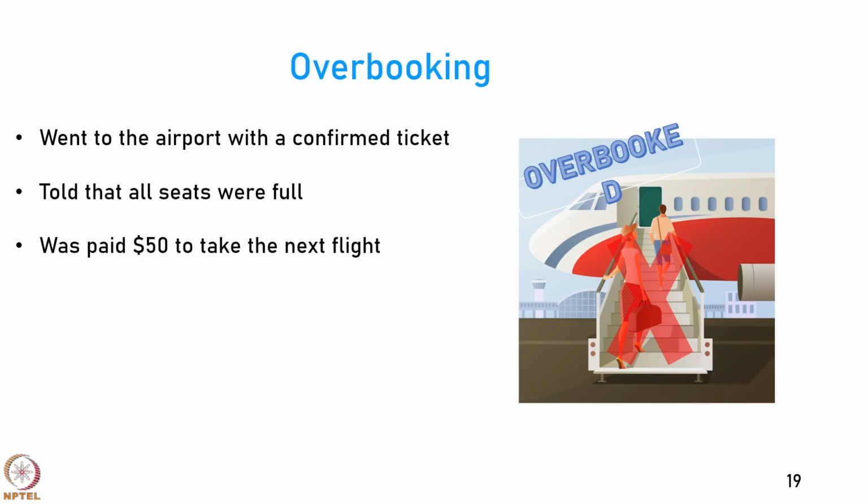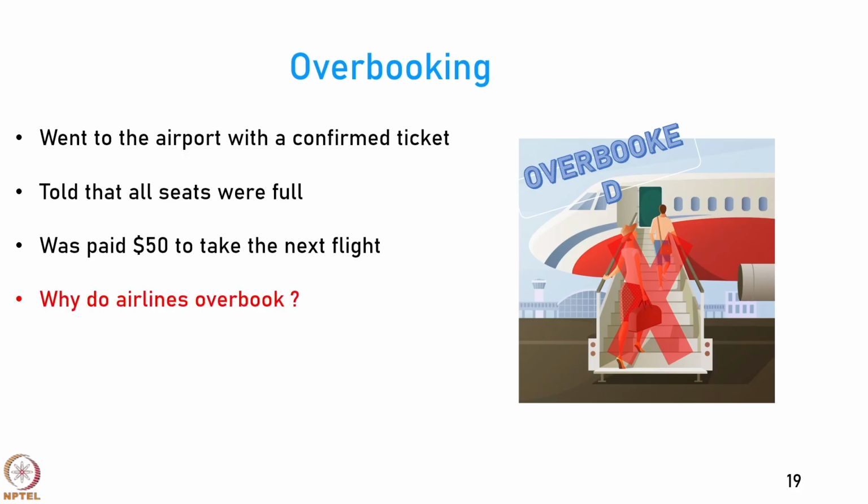So, I was given a $50 concession to take the next flight. Since I had a confirmed ticket, I had a right to fly in that flight, but the airline had already overbooked and sold my seat to other people. So, they give me a small relief saying, okay, you take the next flight and we will give you 50 bucks.